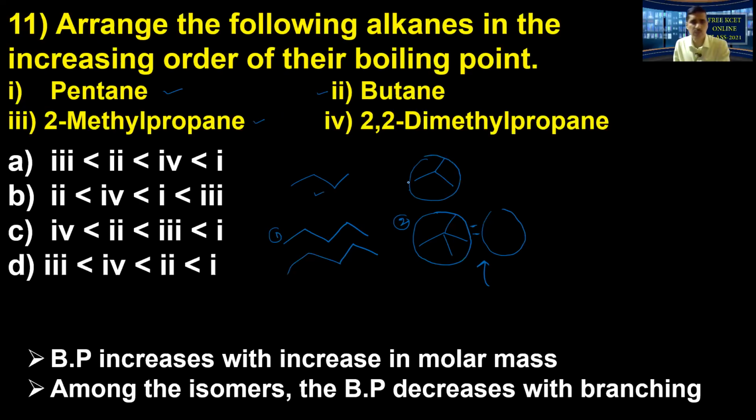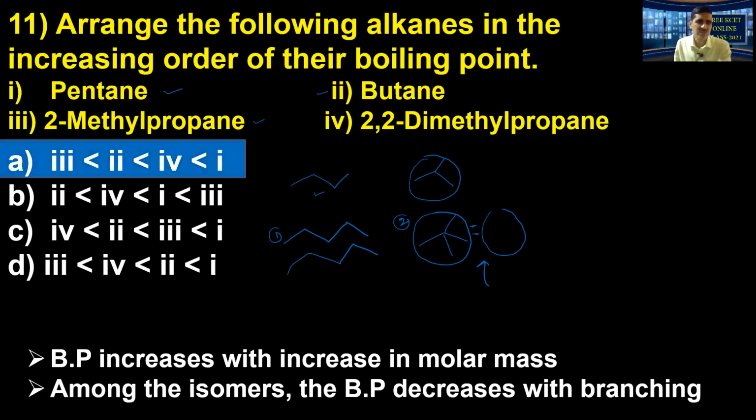Therefore let us see which option. This is going to be the first option, A. So pentane has a higher boiling point than neopentane, 2,2-dimethyl propane, then butane, and then 2-methyl propane. So remember these two concepts: boiling point increases with increase in molar mass, and among the isomers the boiling point decreases with branching. Please remember these two aspects.